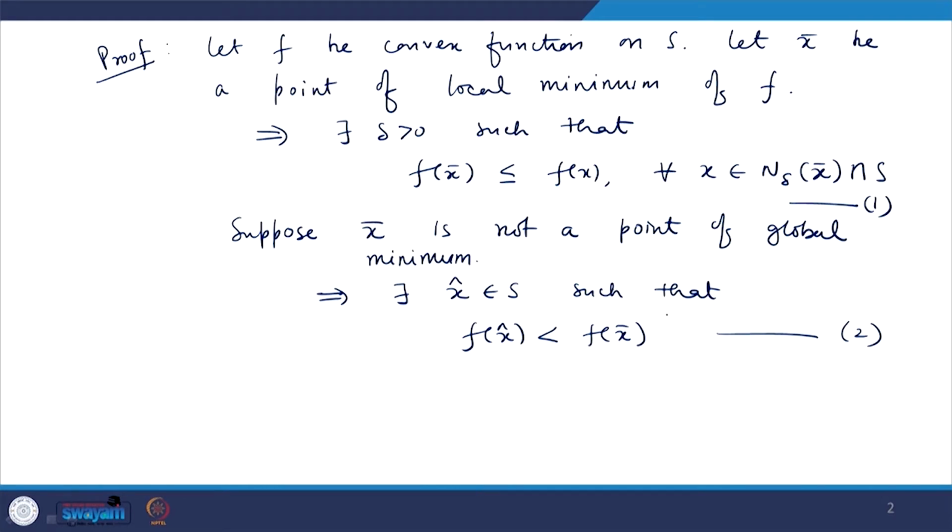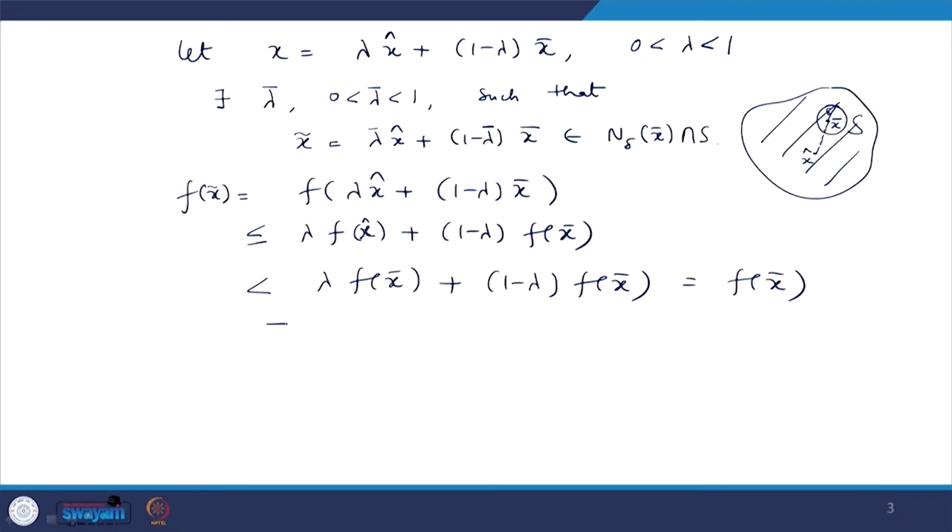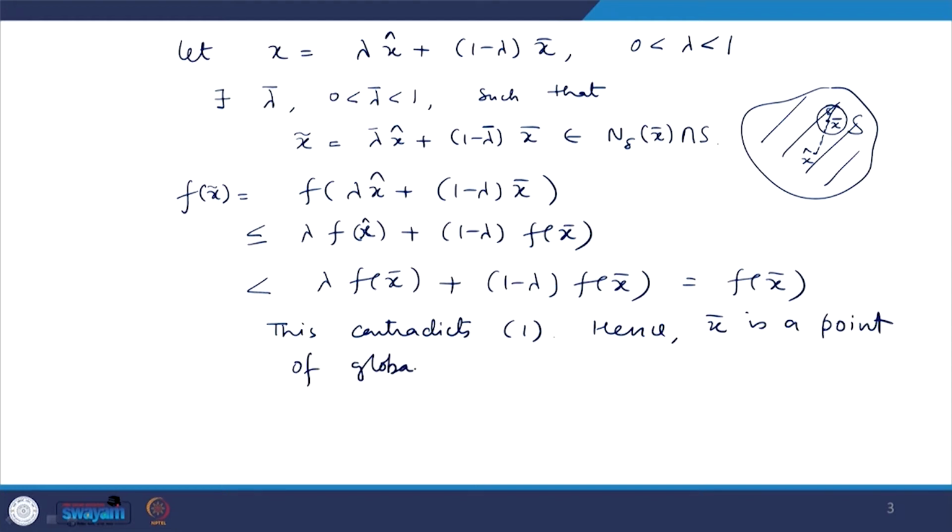This contradicts 1, and hence x bar is a point of global minimum of f on S. So, we can say that if we have a convex function and we have found a local minimum, then that local minimum is nothing but a global minimum of f.